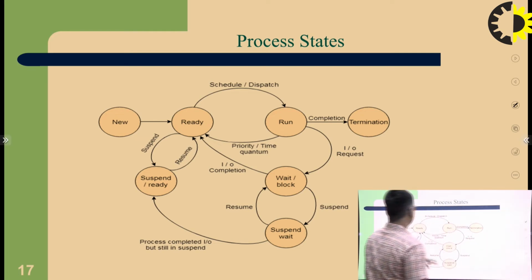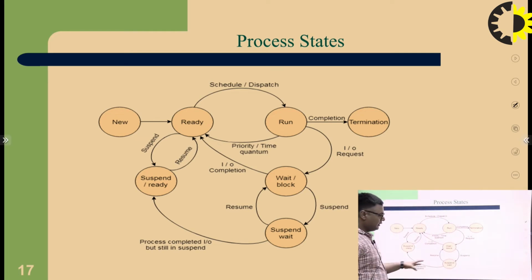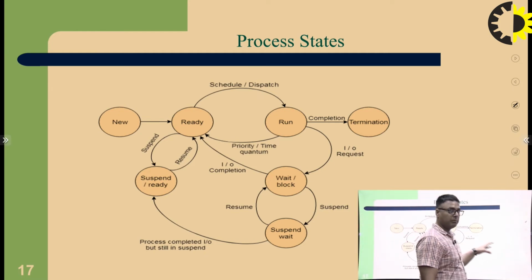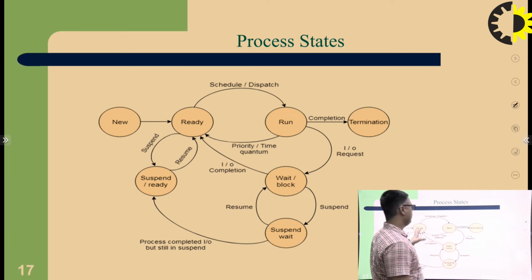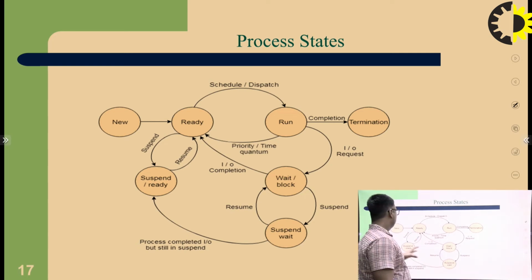This is the process state diagram. From an exam point of view, it is the most important. Most of the time in a university paper, they ask the question: what is the process state, and describe the process state. So here it is divided into different parts. In the main process diagram, I have to discuss every part: waiting state, suspended, ready, running,